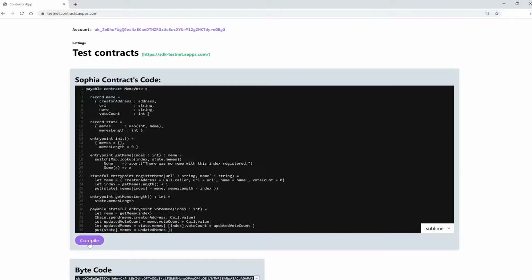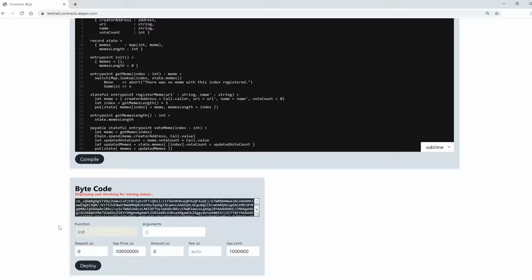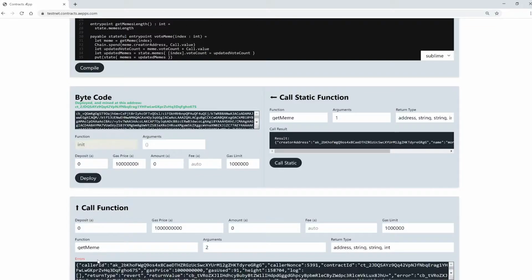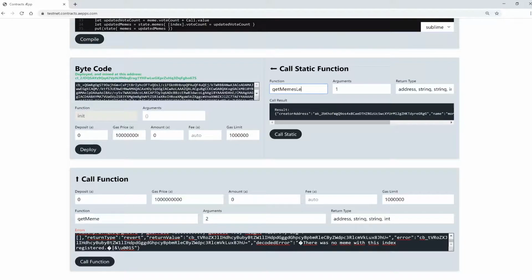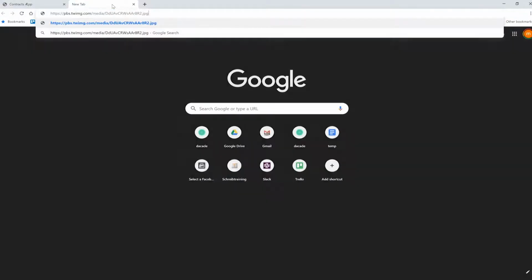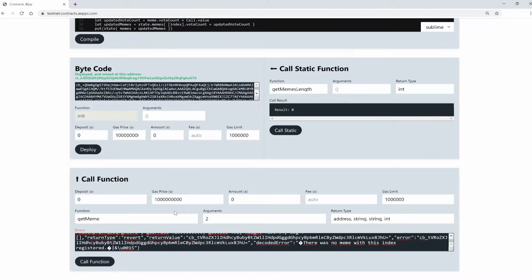Let's test this now. Nice, okay, we got another message this time. Okay, now let's test the other functions in our contract one last time. First, the getMemeLength function. 0, sounds good. Now let's register two memes. But this time I'm going to use real values, since I also use this contract later if everything works fine.